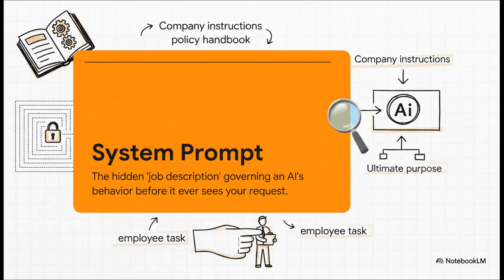The name for this thing is the system prompt, and here's the best way to think about it. If your prompt, your request, is like a daily task you give an employee, then the system prompt is their company policy handbook. It's the rulebook they got on day one that defines who they are, what they can and can't do, their entire job description.